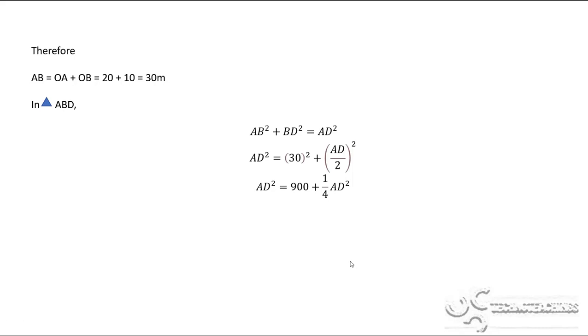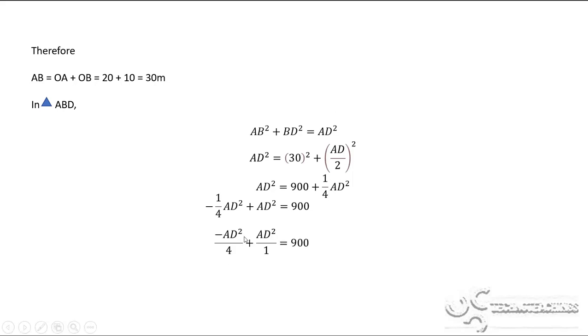Now I will calculate the answer for AD square. I shift this from the RHS to the LHS, the left hand side, and the sign gets reversed, plus is replaced with minus. So AD square minus 1 upon 4 AD square is equal to 900.